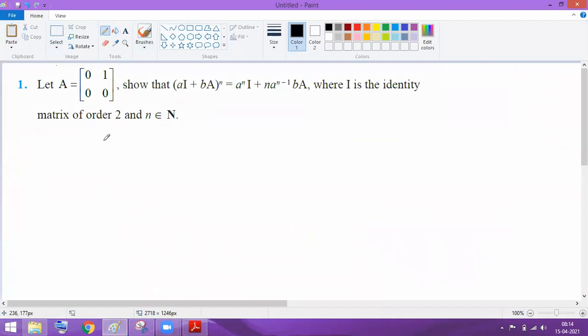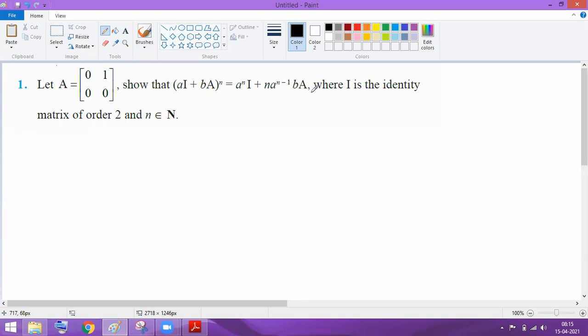So what is the question here? We have let A equal to [0, 1; 0, 0]. Okay, let A equal to [0, 1; 0, 0]. Then (aI + bA)^n is equal to a^n I + n a^(n-1) bA.